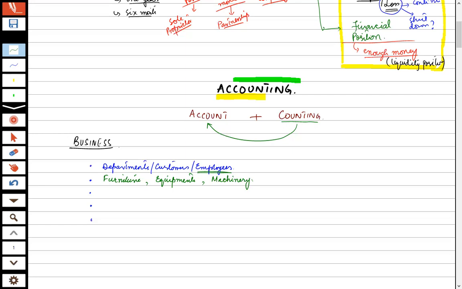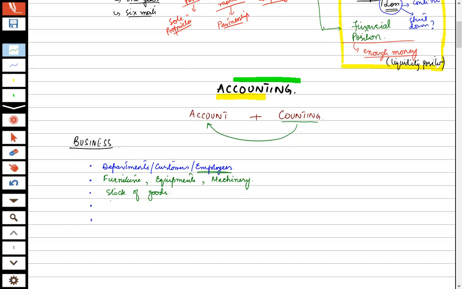Again, if some organization is dealing in export, import, or sale and purchase, then we will have stock of goods as well. Let's suppose the organization is in the business of rice, then the organization will have a warehouse and a lot of stock of rice, bags of rice or bags of sugar.